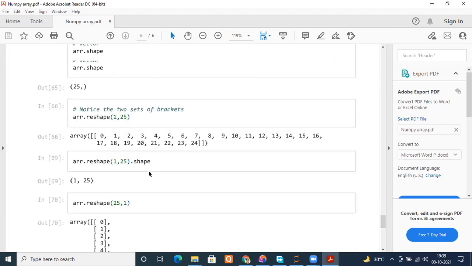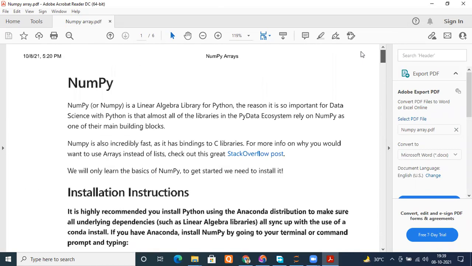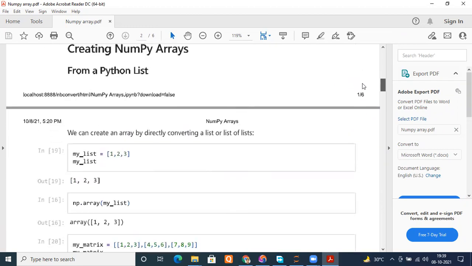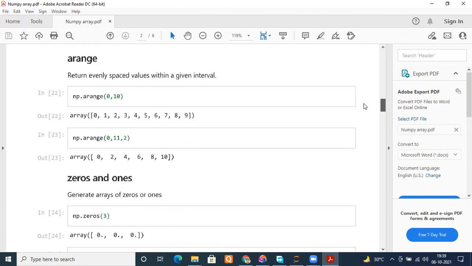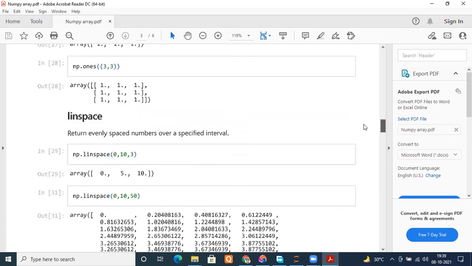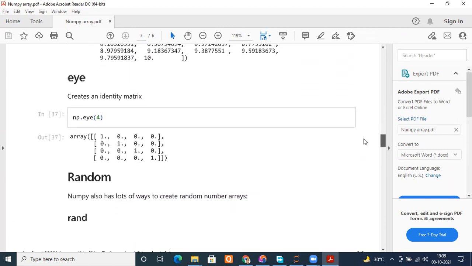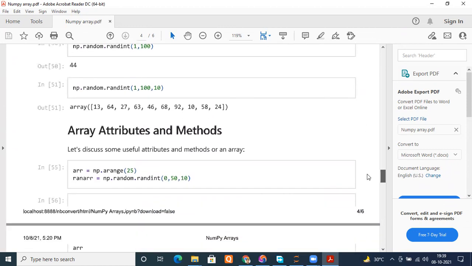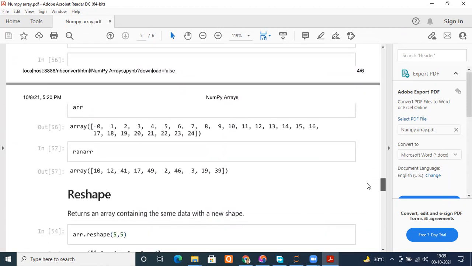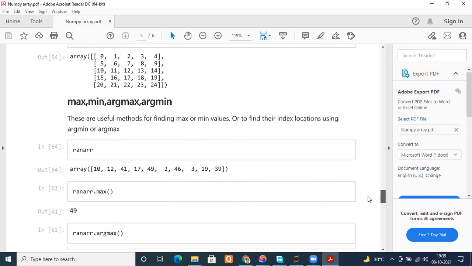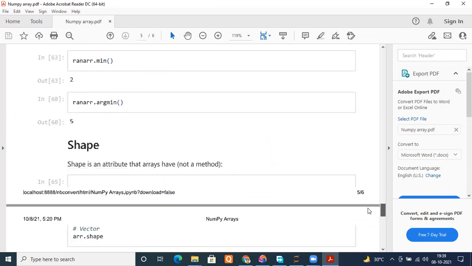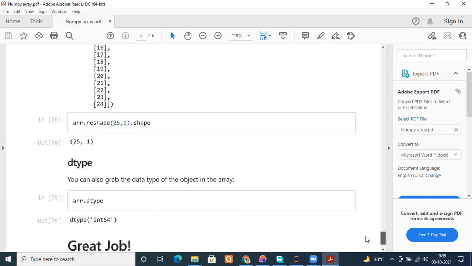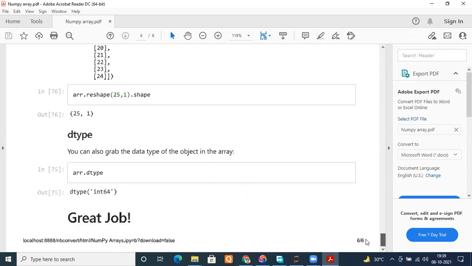The first thing is complete. Let me check it. NumPy installation you already know. NumPy arrays from list, built-in methods arange, zeros and ones, linspace we have completed. Random we have done, reshape we have done, max, min, argmax, argmin we have done, shape we have done, and dtype we have done.